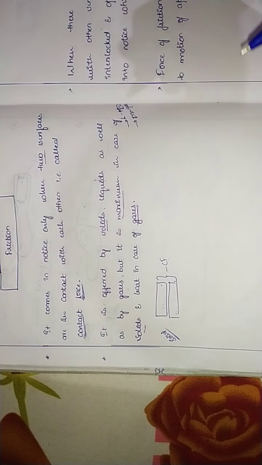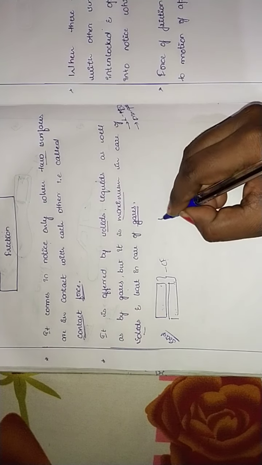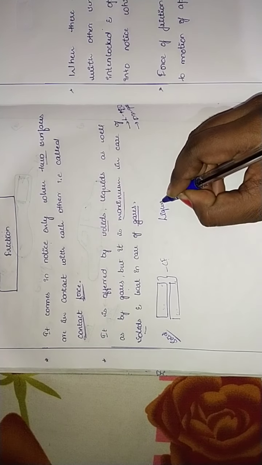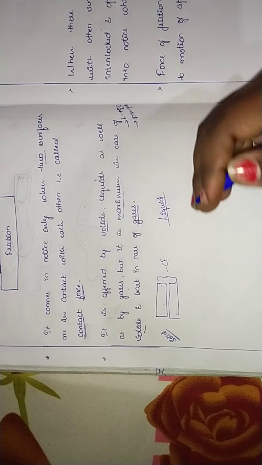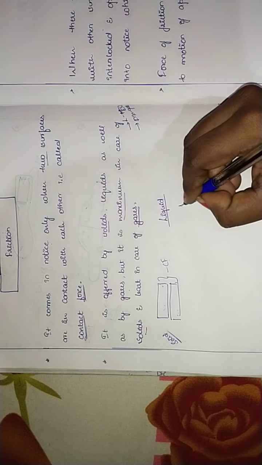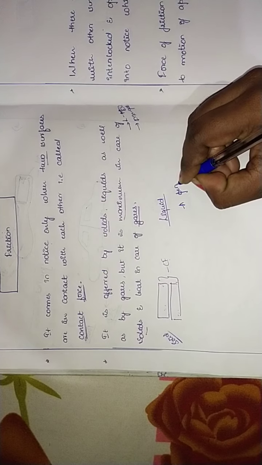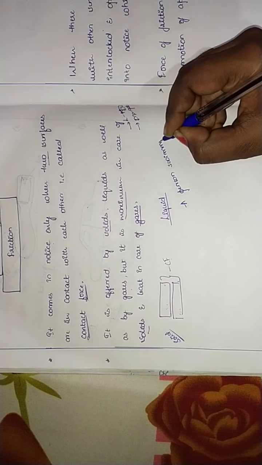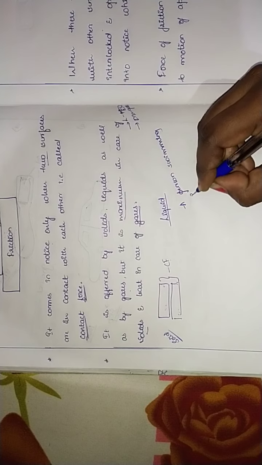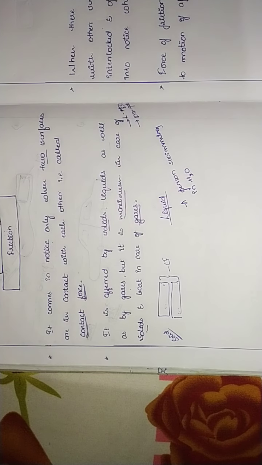Likewise, we'll take it for liquid. In liquid we can take a person swimming in water. Excuse me.